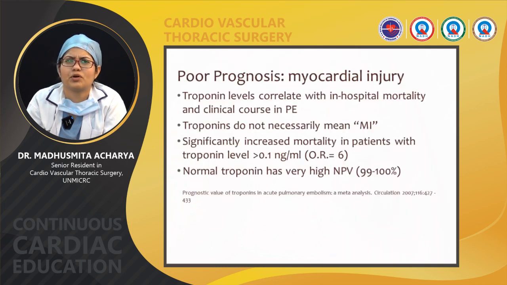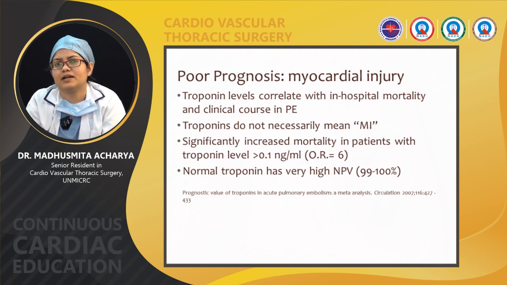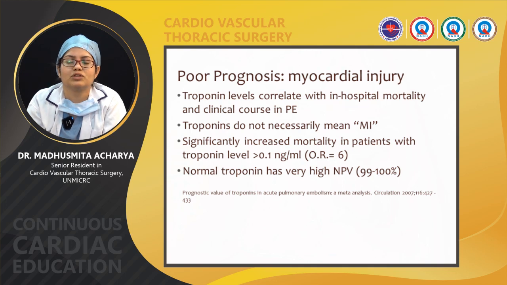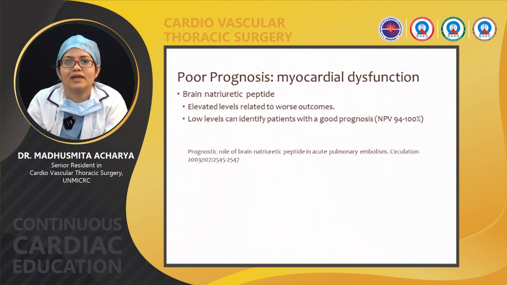So what are the poor prognosis markers? As we already mentioned, that is troponin level. Troponin level correlates with in-hospital mortality, and mortality is significantly increased in patients with troponin level more than 0.1 nanogram per ml. The prognostic marker can also be brain natriuretic peptide, that is BNP. Elevated BNP is related to worse outcome, and a low level can identify a good prognosis.